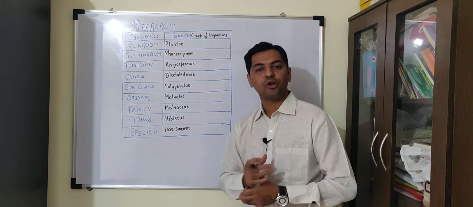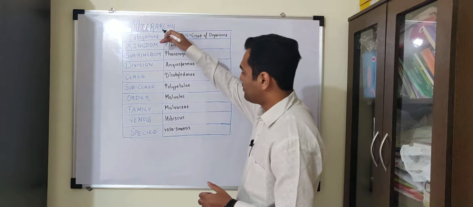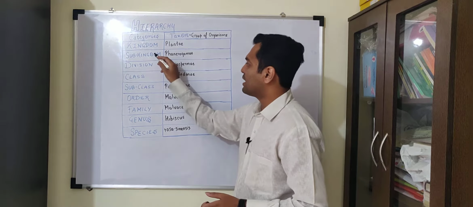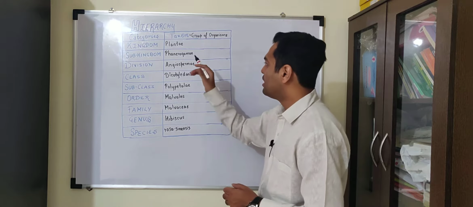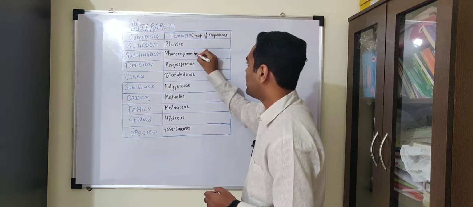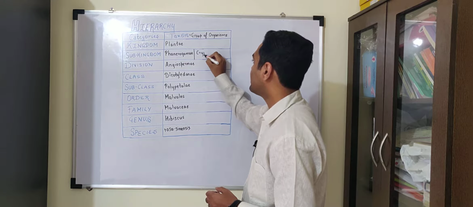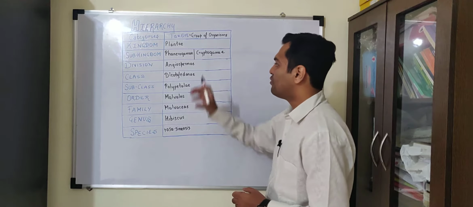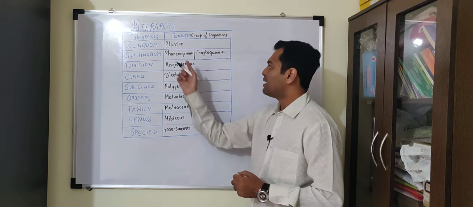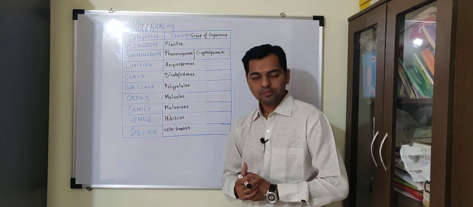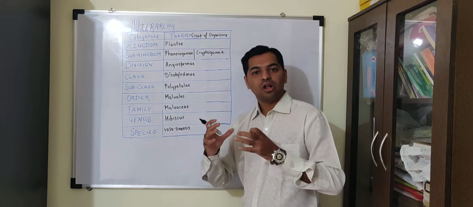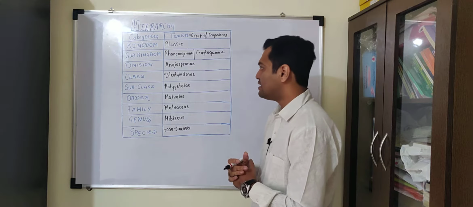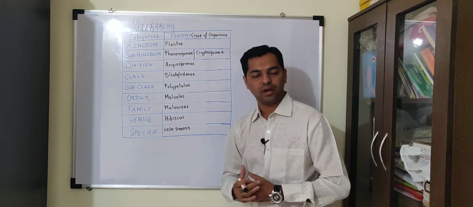Now a particular point to be understood is the kingdom Plantae is made up of various subkingdoms. So a group of subkingdoms forms the kingdom Plantae. For example, kingdom Plantae involves Phanerogamae as well as another subkingdom which is known as Cryptogamae. So these two subkingdoms form the kingdom Plantae. Phanerogamae means seed bearing plants, whereas Cryptogamae are not seed bearing plants. So these are the seedless varieties, whereas the others are the seeded varieties, which are also known as spermatophyta.